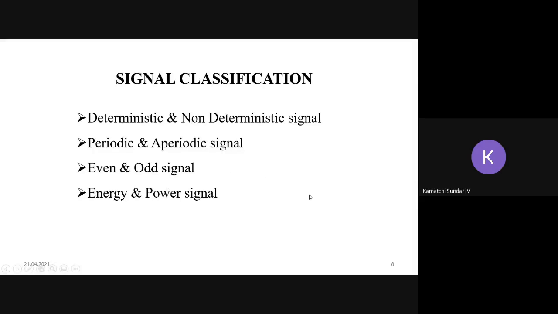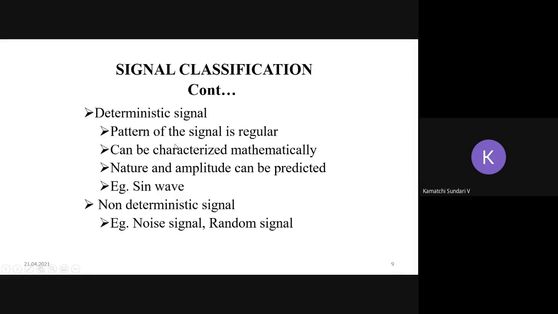First thing, deterministic and non-deterministic signals. If you look into the deterministic signal, here the pattern of the signal is regular, right? And if the pattern is regular, then automatically we are able to characterize that signal in a mathematical way, that is, with a mathematical equation. Once we are able to write our signal with an equation, then obviously we can predict the nature and amplitude of the signal at any point of time.